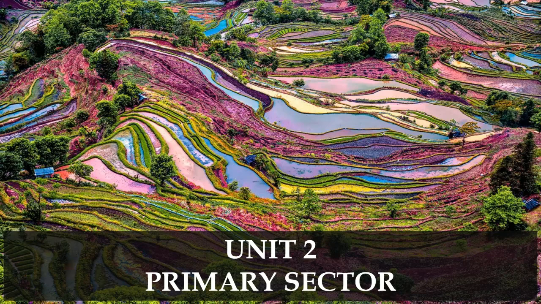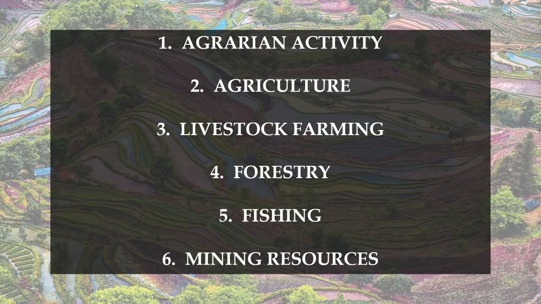What are we going to see? What is the primary sector, the features of the agrarian activity, and the main activities within this sector: agriculture, livestock farming, forestry, fishing, and the mining resources.